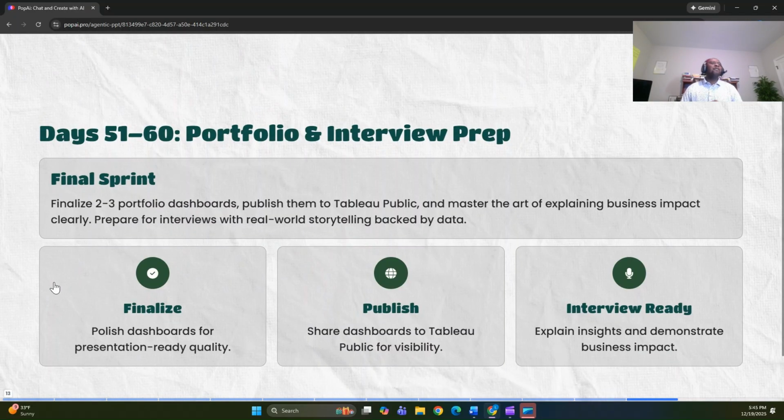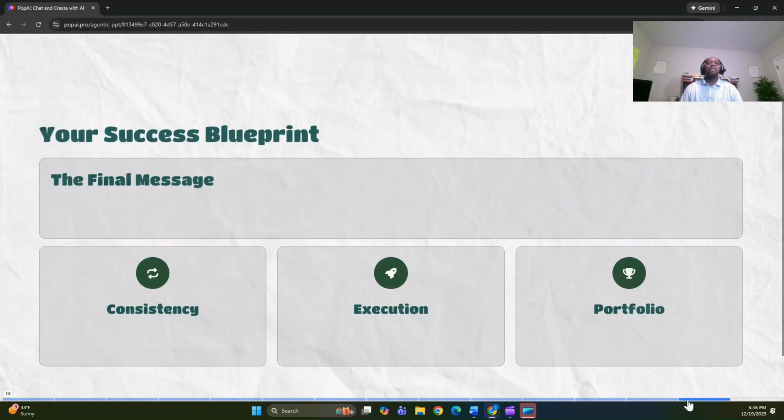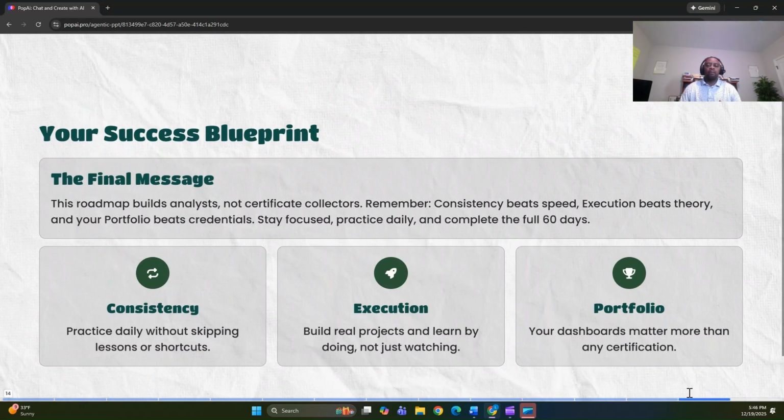Day 51 to 60, we are now learning how to publish a dashboard, publish a data source, and publish a workbook. And also in this time period, we are learning how to participate in interviews. What are interviewers looking for, and how do you convey the information that you have, so that you will be able to get that job. So this is where you refine your portfolio and prepare for your interviews. For Tableau portfolios, you are going to just create your portfolio and publish it for free on Tableau Public so that you can share with the interviewers the things that you've done.